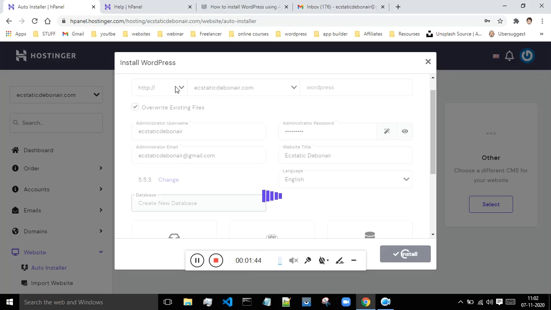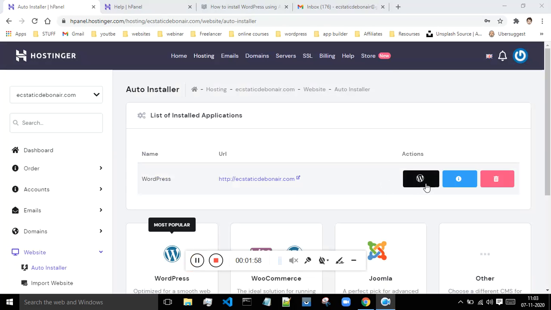Okay, so this will basically take some time for things to set up, and all the setting the environment and installation, everything. So let's just wait for a while. It is taking a little bit of time to make things go and install everything. Okay, so now it has been installed. From this you can just directly go to your website and access it.